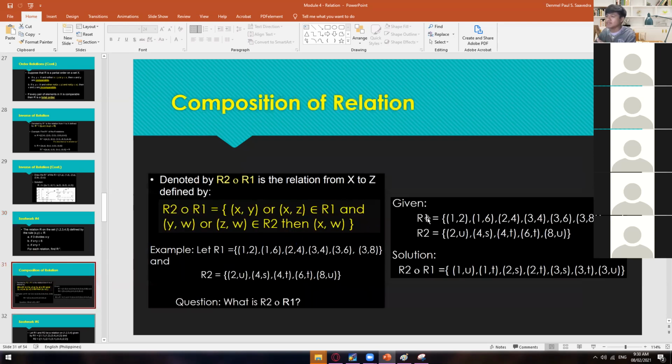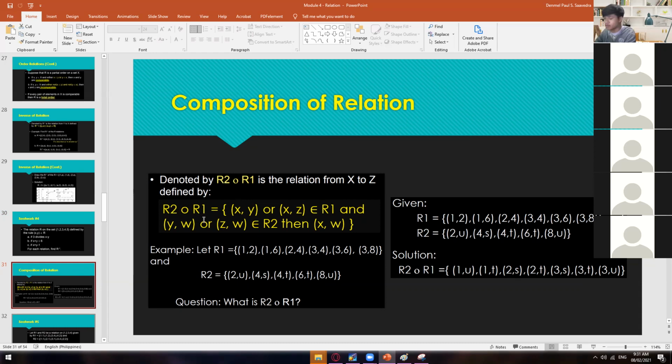So next is the composition of relations. We have here the symbol ∘ as the representation for composition. It is denoted by R2 ∘ R1, the relation from X to Z defined by this formula.